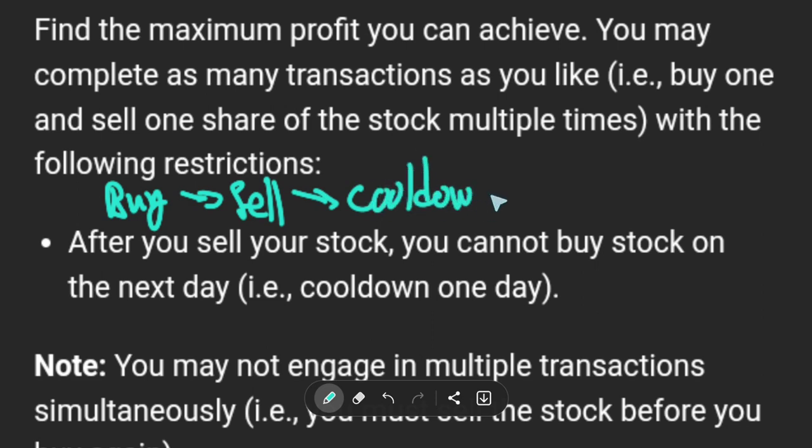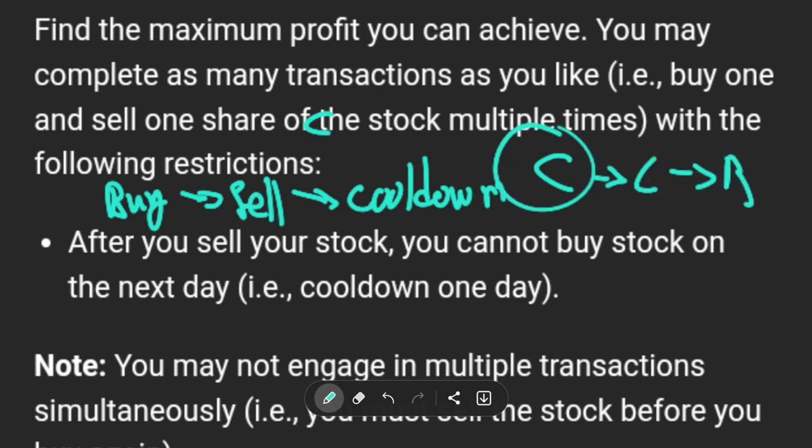So you have a day where you cannot buy again. Okay, but of course you're not forced to buy on each day. You need to get to the max profit, but you can start with a cooldown. Let's mark it with C. You can start with a cooldown, cooldown, then buy. Cooldown means I don't do anything.